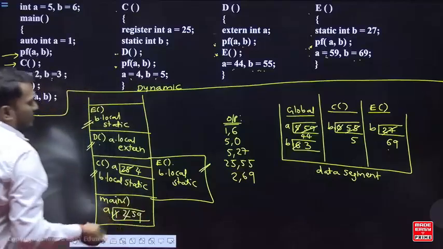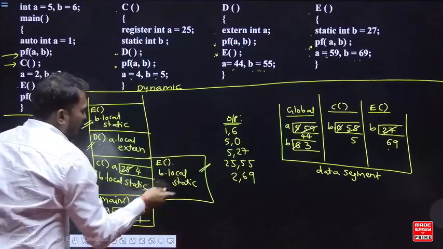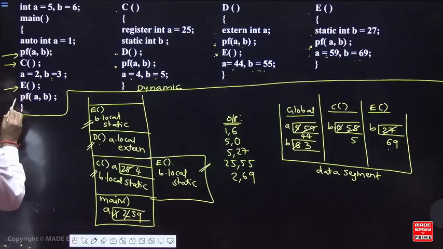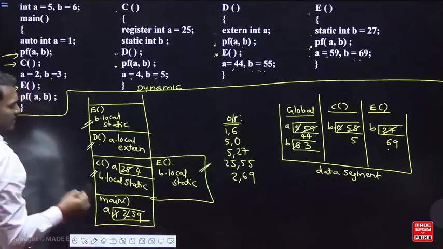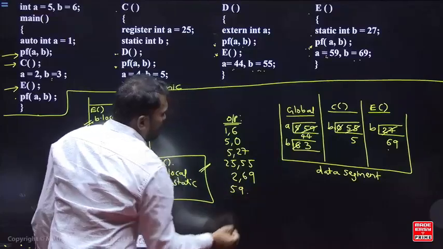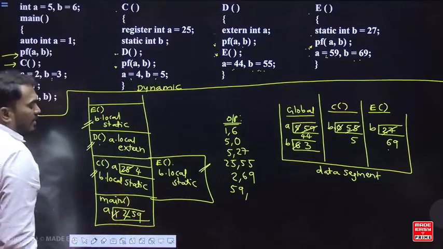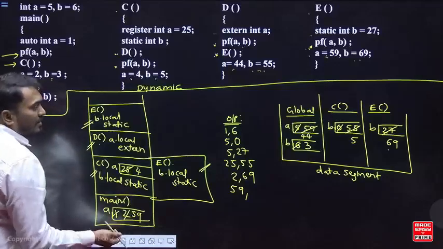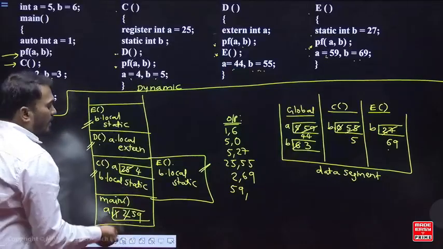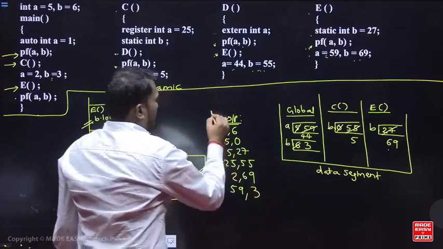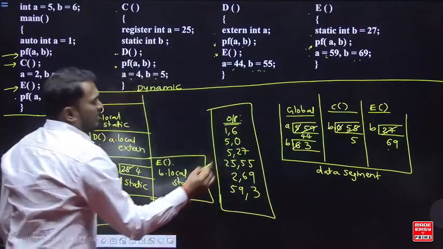Go back to the previous calling function. Who called e? main. In the main, from here you went. In the main again you say printf a comma b. When you say printf a comma b, a is local, you take it from there, that is 59, but b is a free variable. So from where do you take it, the previous calling? Main does not have any previous calling. So from where do you take? Global. So in global, what is the value of b? 3. So b value is 3. So that's it, this is the output.